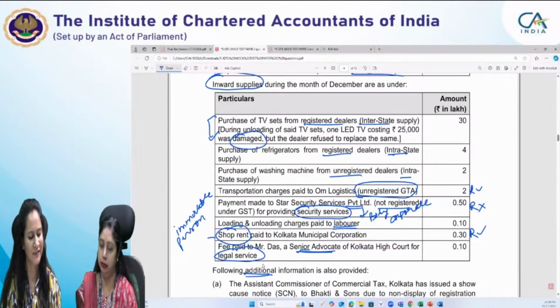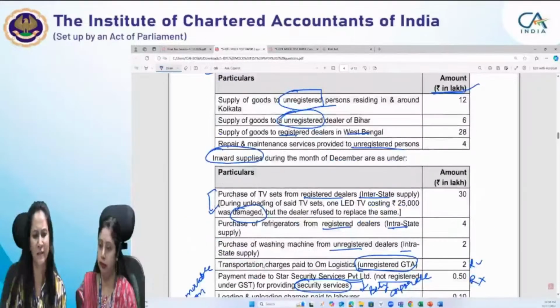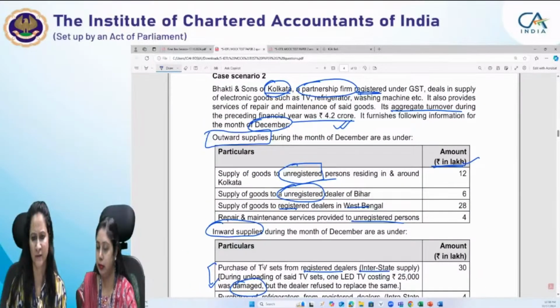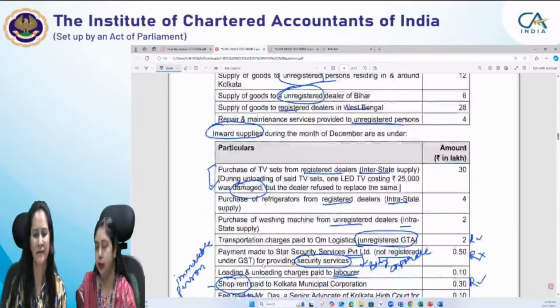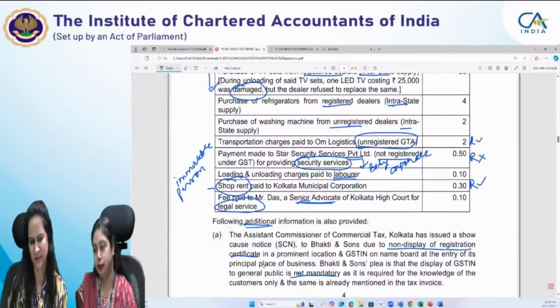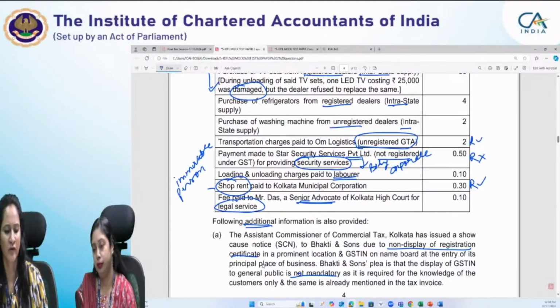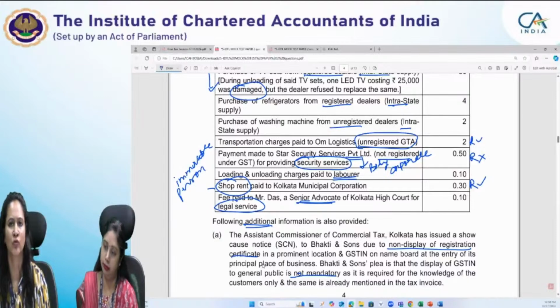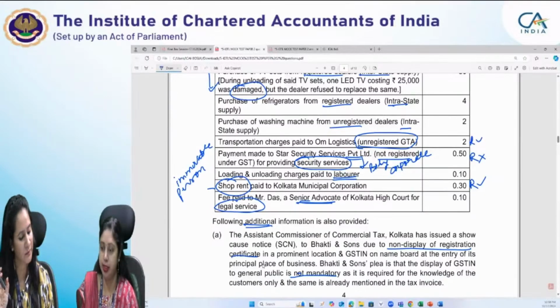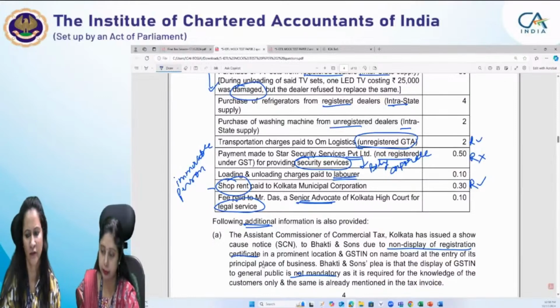Here the service has been provided to a business entity, because Kolkata Bhakti and Sons is doing activities in the course of furtherance of business. So reverse charge will apply.